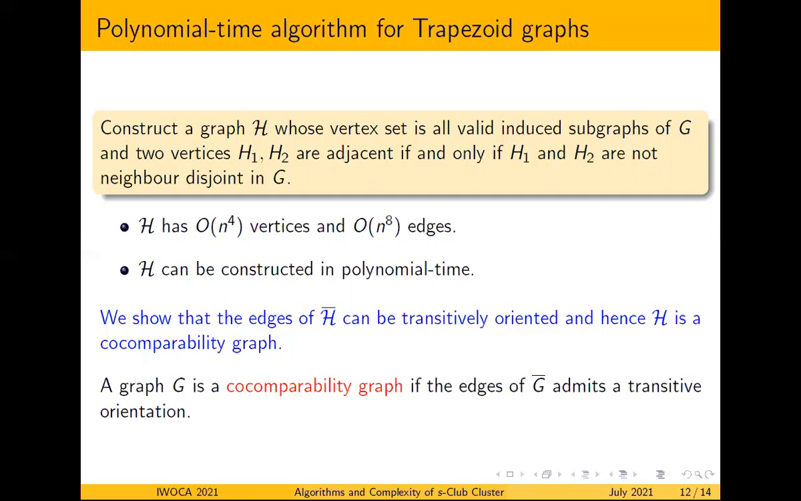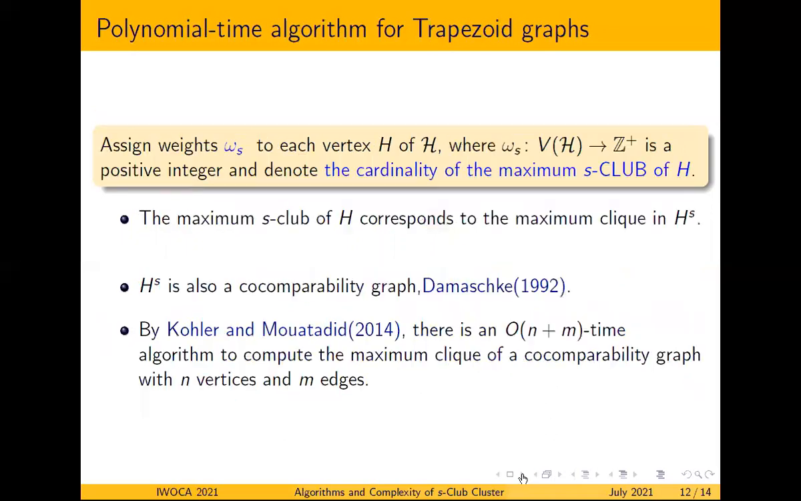And what is a co-compatibility graph? If the edges of the complement of a given graph G admit a transitive orientation, we call G a co-compatibility graph. So clearly H is a co-compatibility graph if we can transitively orient the edges of the complement of that graph.